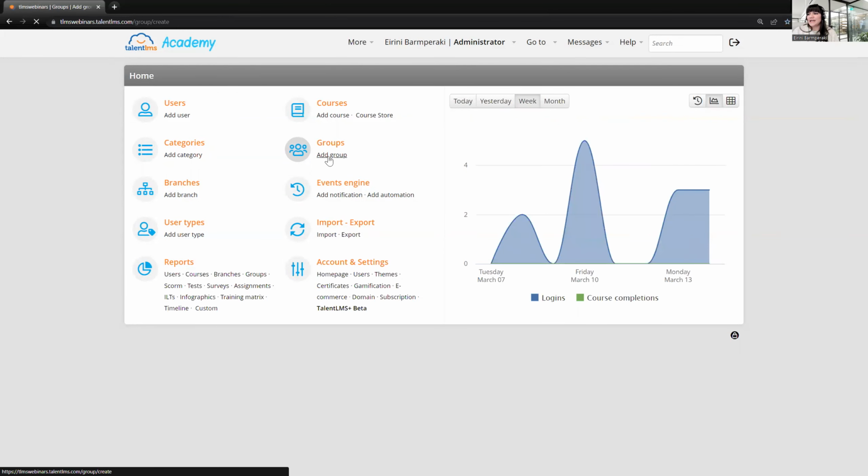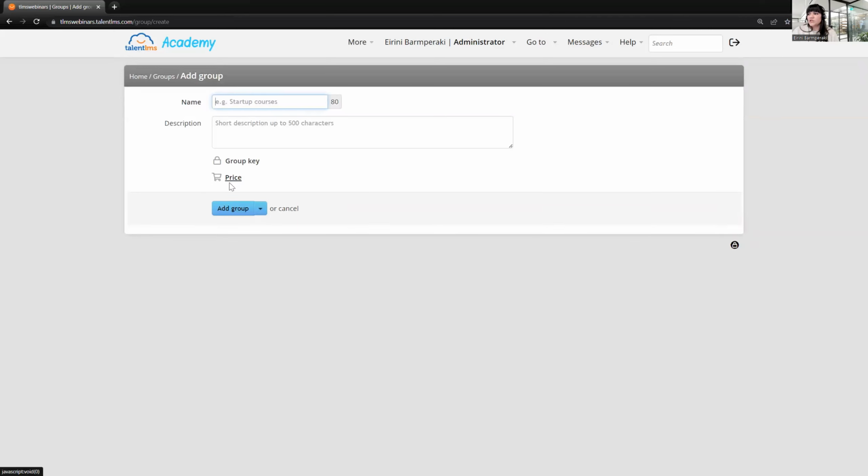So if I click add group here, you see that I have the price option. So as long as I add the courses in that group and also add the price here, this will create a bundle that will also show on the course catalog underneath the categories. Well, this is something that can also be created at branch level. Just make sure that the courses exist also in the branch, and also that the group exists in the branch.